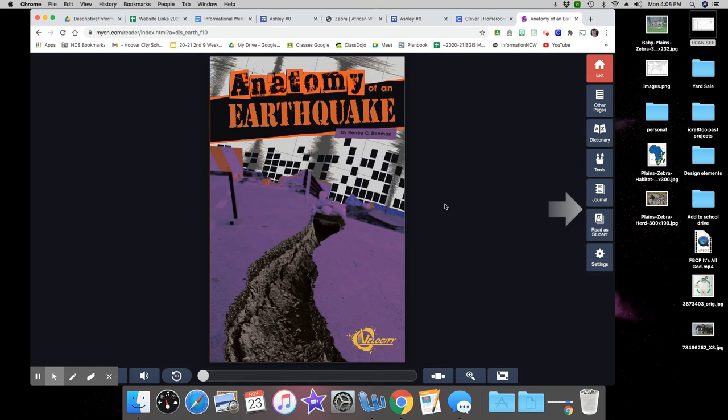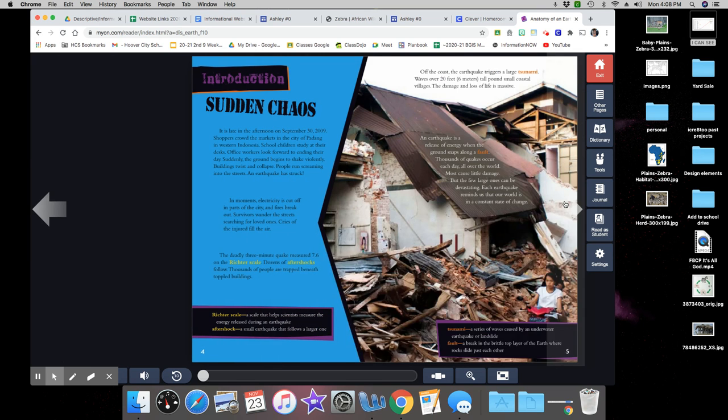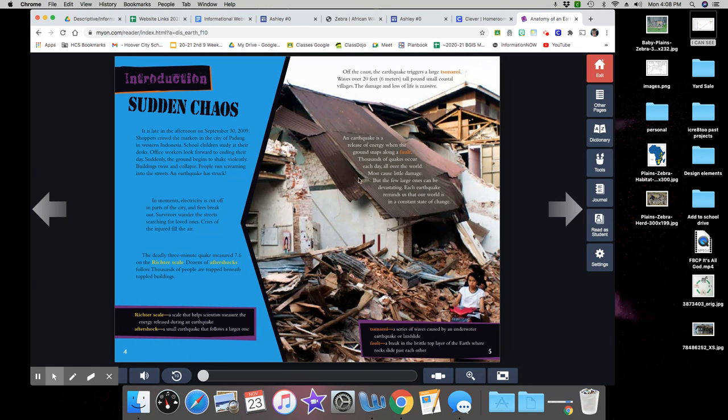Start the book. Notice that there's an author there, Renee C. Redman, and the title of my book is Anatomy of an Earthquake. So on my website, I will put Renee C. Redman, Anatomy of an Earthquake once I cite some information from here. So this gives me a lot more information than the last book, and it also gives me some words that I may want to use on my website.